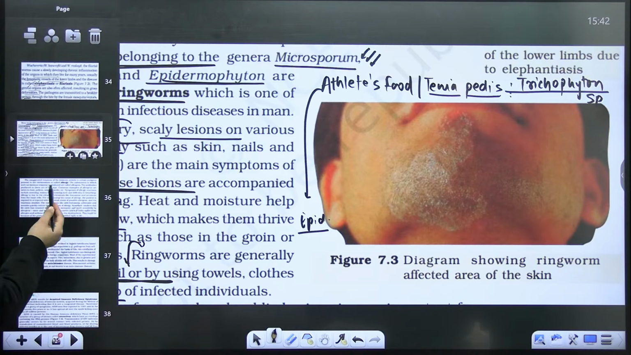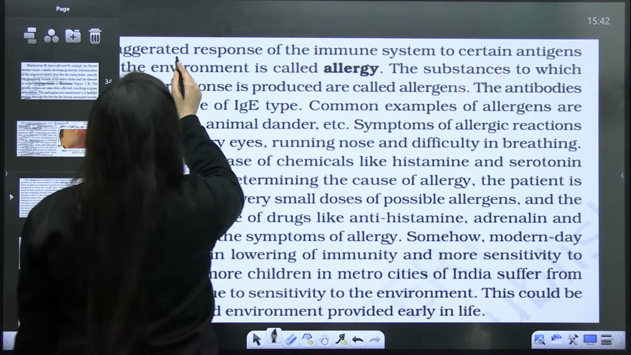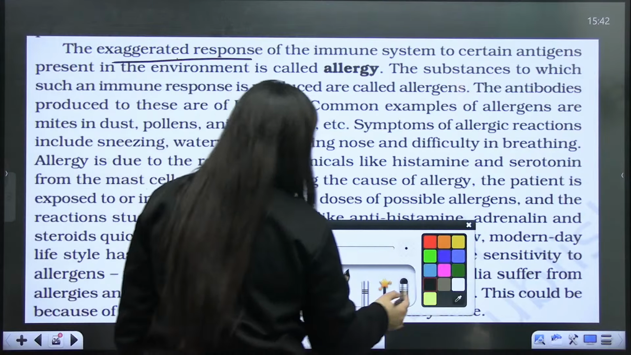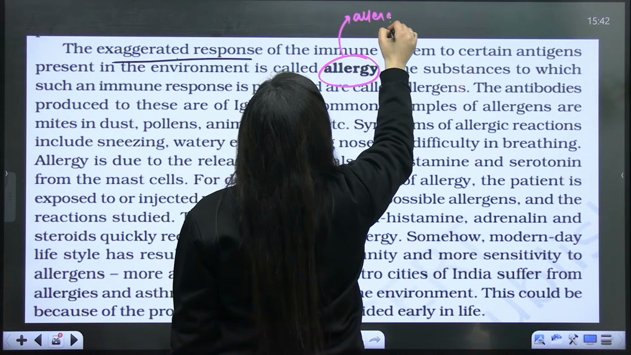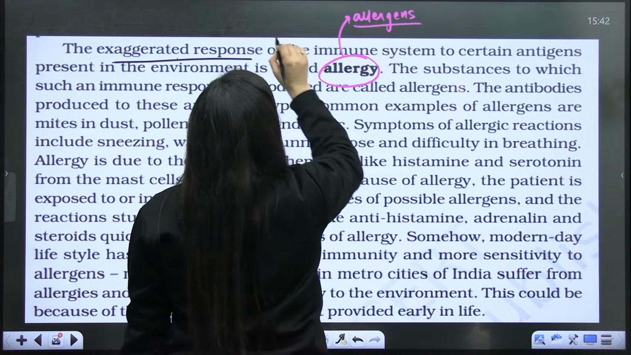Let's move to the next part here. So allergy, you know, is an exaggerated immune response. So allergy is caused by what? Allergy is caused by allergens.